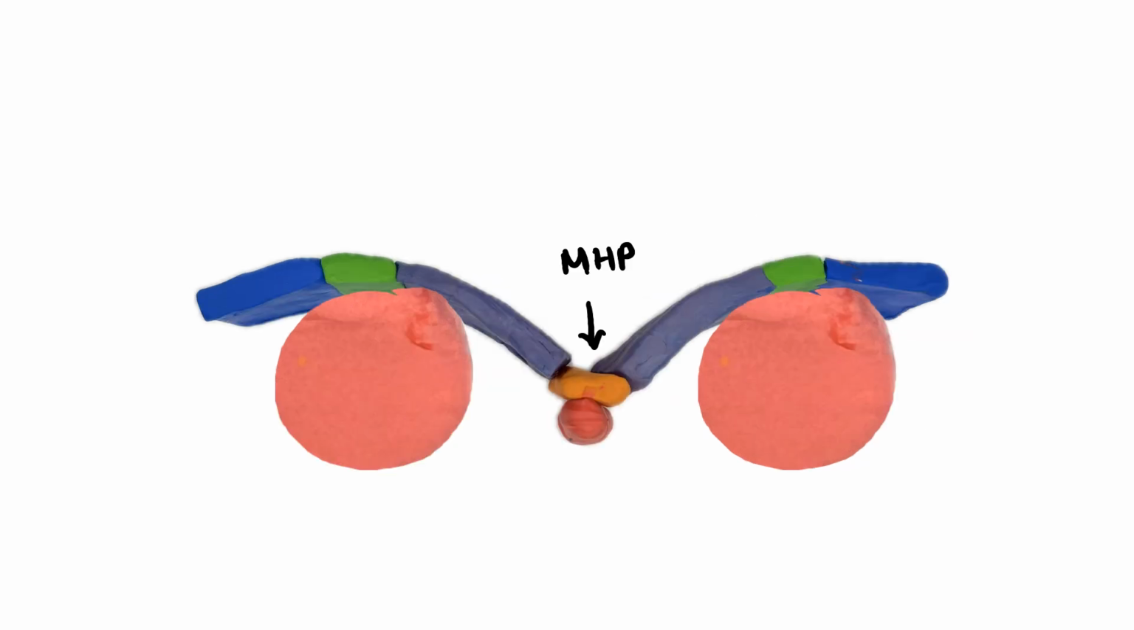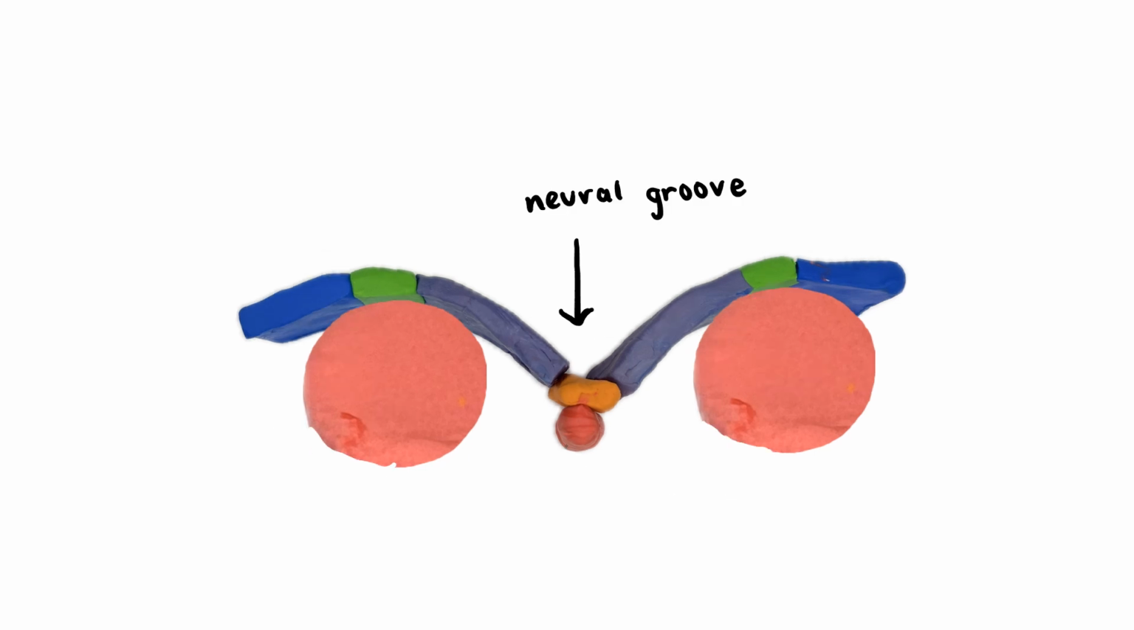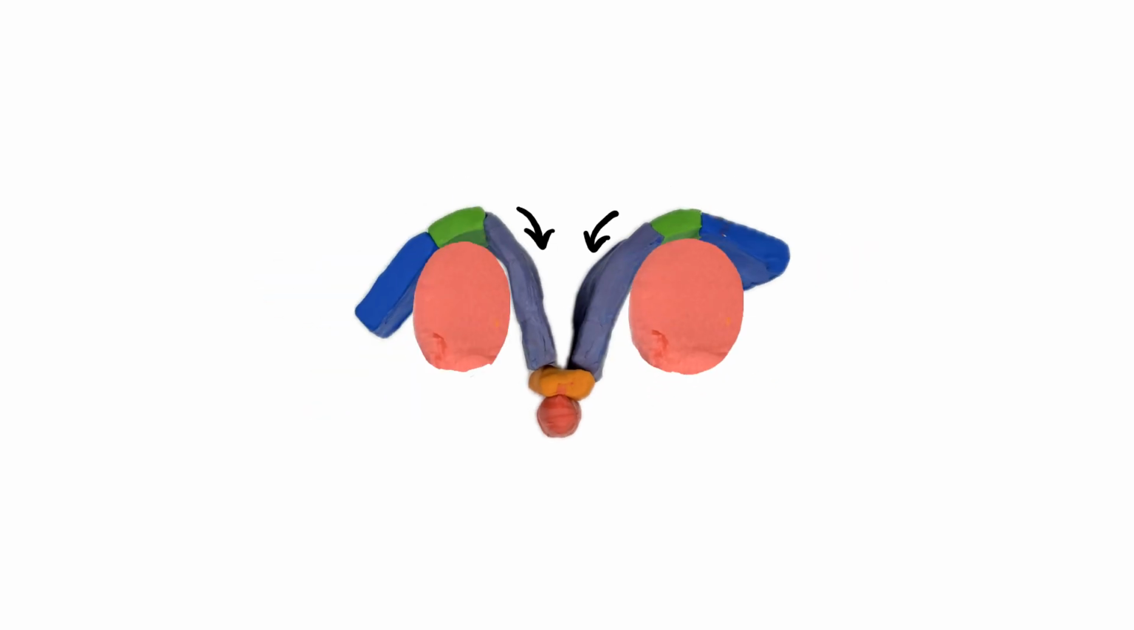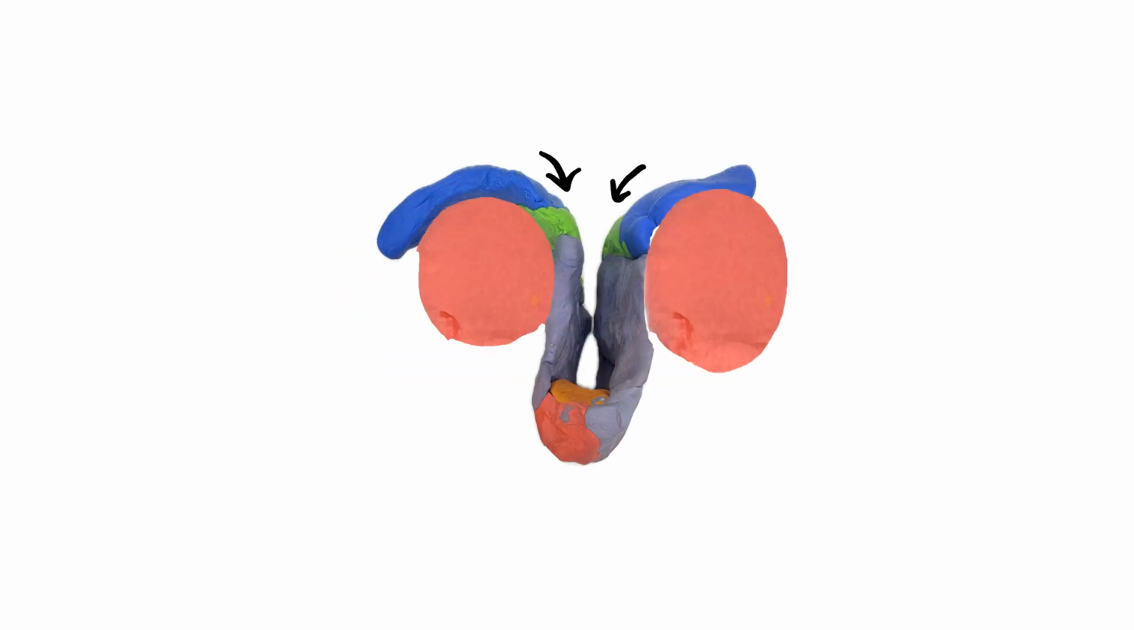To start the process, the cells that lay along the midline, called the medial hinge point, or MHP cells, become apically constricted by rearranging their cytoskeleton. This brings the MHP cells down into a newly formed neural groove and the distal cells up into neural folds. The bending continues until the neural folds meet at the midline.